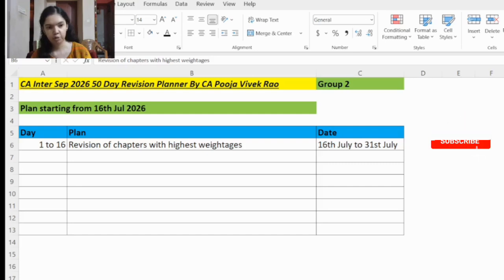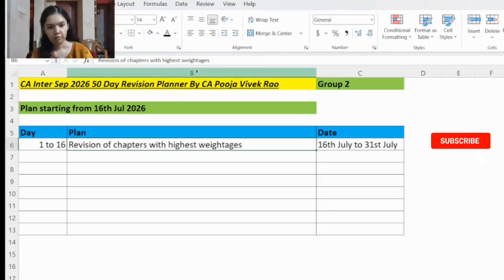It's very important to prepare your own handwritten notes because during the exam only 1.5 days' time will be there, right? So in that 1.5 days you can revise easily with the notes. And also when you are solving any practical question, if you come across any tricky adjustment, please highlight that tricky adjustment so that one day before the exam you can go through that also while revising.